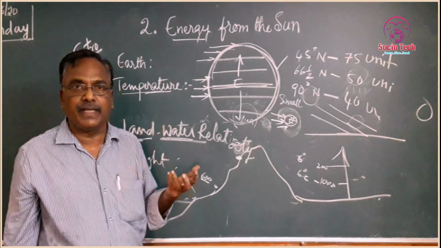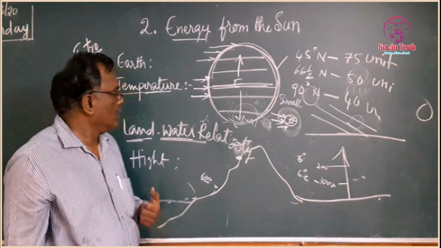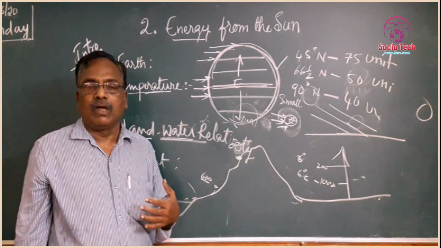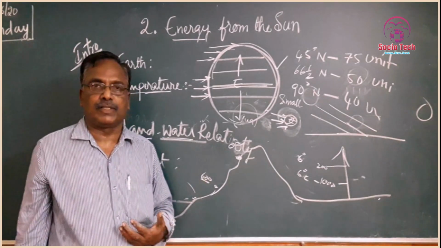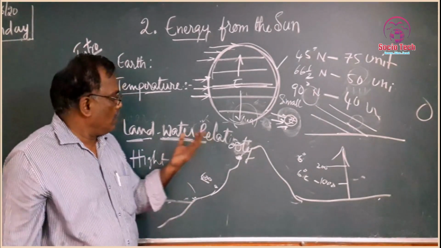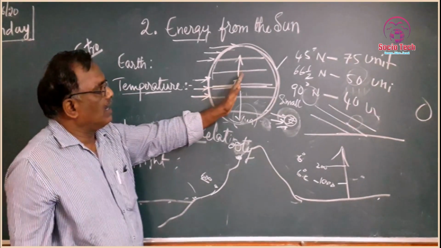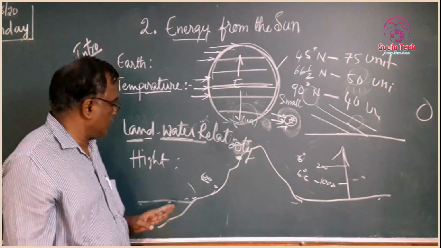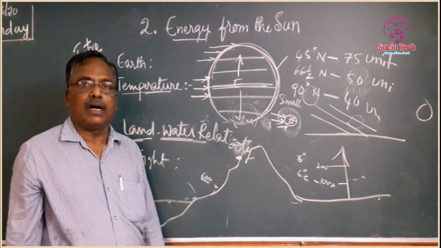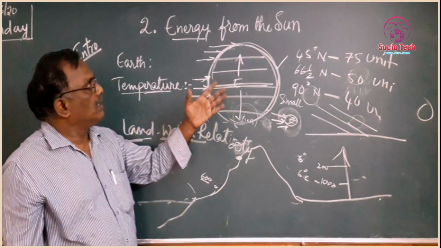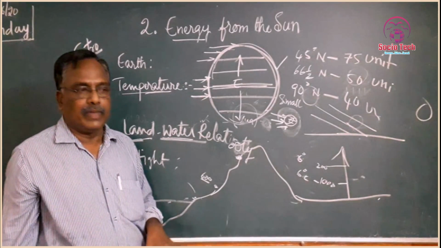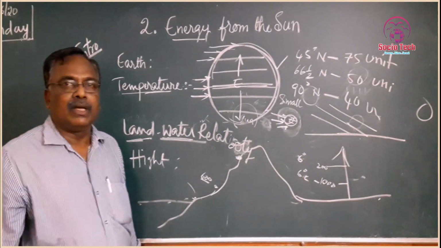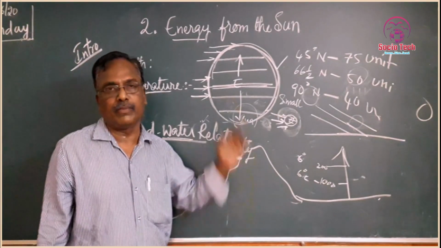We experience it, but we can't see it. Why does temperature vary from one place to another? It depends upon the latitudes, the land-water relations and the height. This is the concept we have to learn here, and next we will meet with another episode from the same lesson.